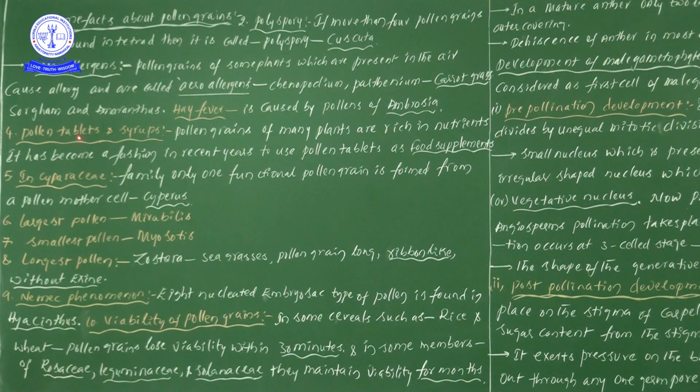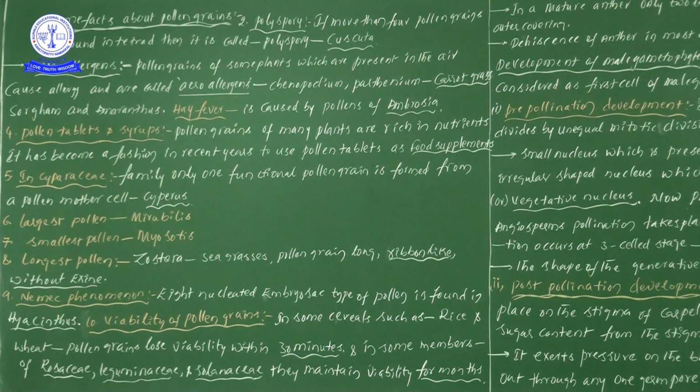Next one, pollen tablets and syrups. There are no new points here, all points are old, well-known points. Pollen grains of many plants are rich in nutrients, and it has become a fashion in recent years to use pollen tablets as food supplements. Because of the availability of more nutrients in the pollen grains, we take these pollen grains as food supplements. This point we know very well.